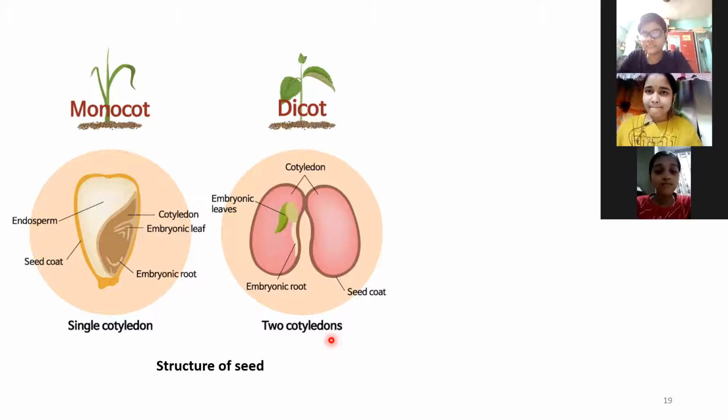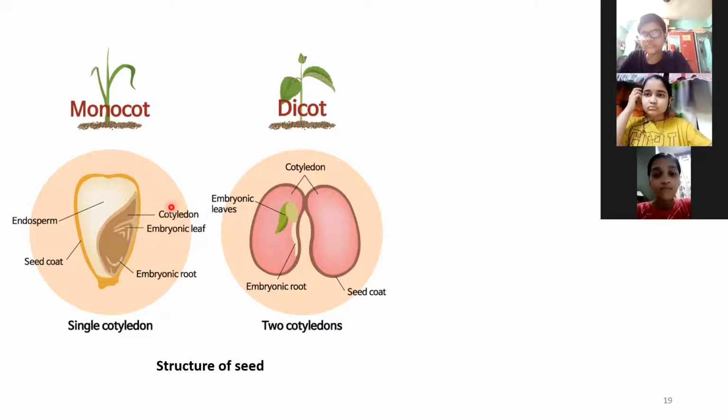So what are cotyledons? They are seed leaves, fleshy leaves. See, inside the seed, on one side there is endosperm, as we have seen, that's the nutritive tissue, and on the other side there is the embryo, which is the young plant which is going to germinate, right? So in between the two there is a leafy structure present, which is called cotyledon.